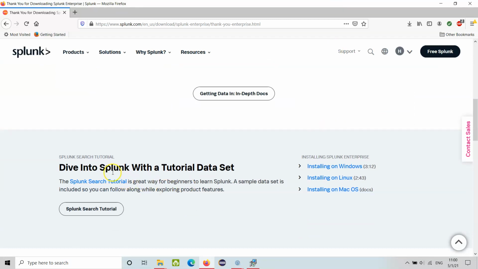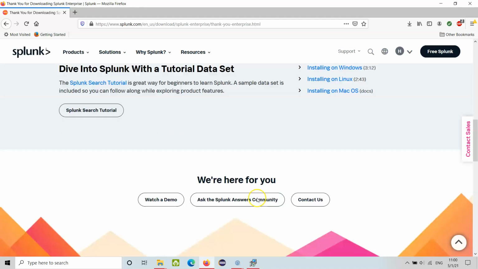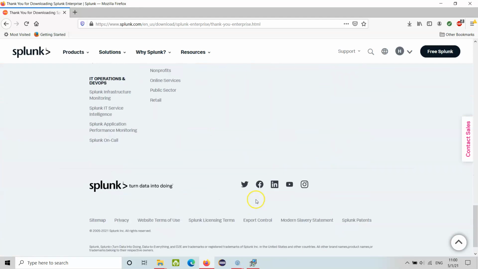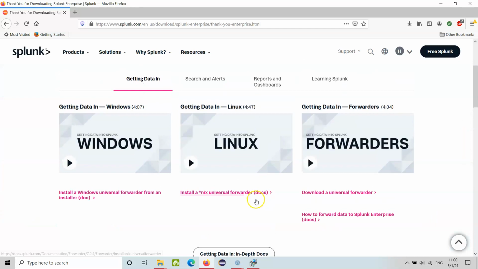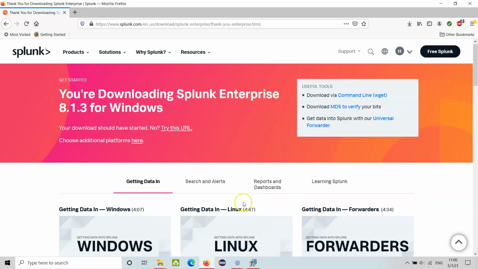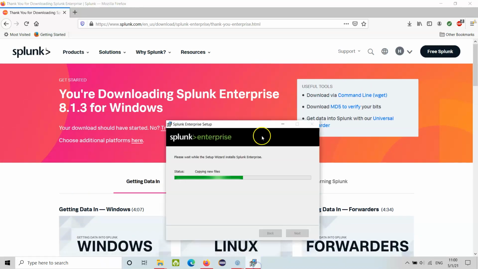Dive into Splunk with the tutorial dataset. So you have a tutorial here, but I am helping you out to go in a better, hands-on way. All right. Copying new files. It should be done in the next few seconds.